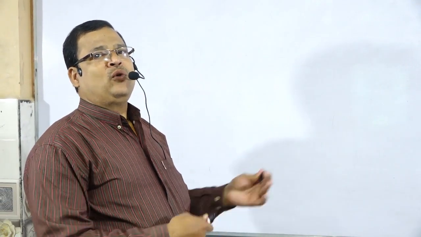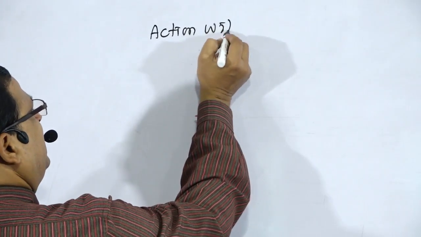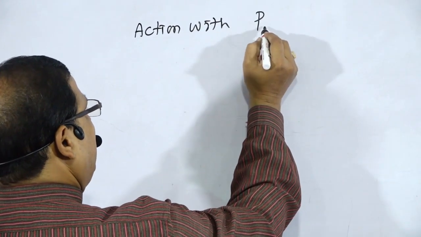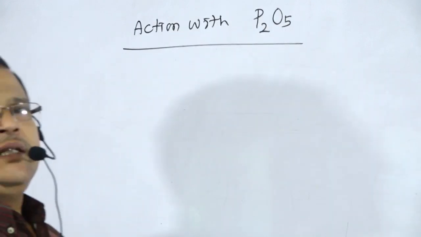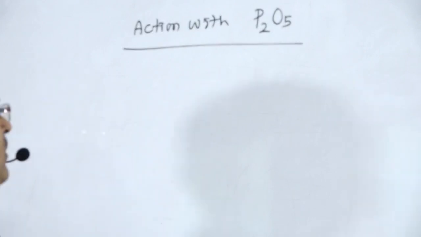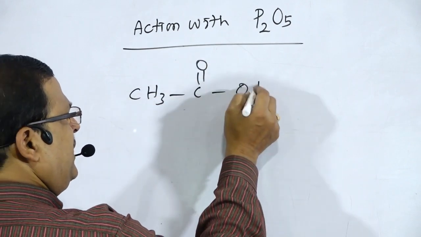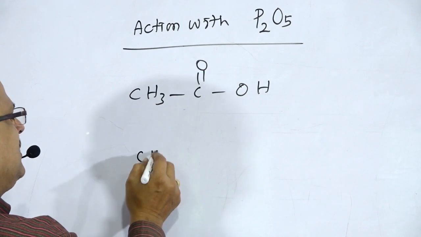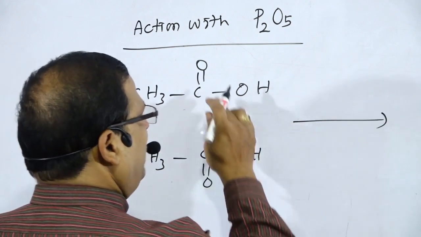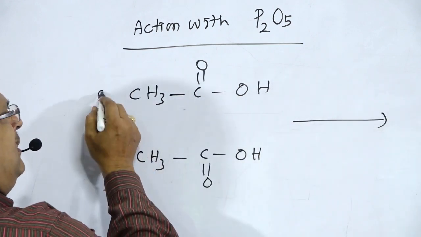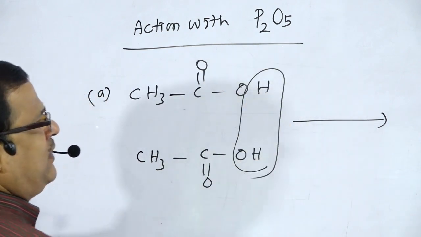Next we see another reaction due to the OH part, the action with a dehydrating agent like P2O5, phosphorus pentoxide. For example, take 2 molecules of acetic acid, CH3COOH. P2O5 acts as a dehydrating agent, and H and OH are removed in the form of water.